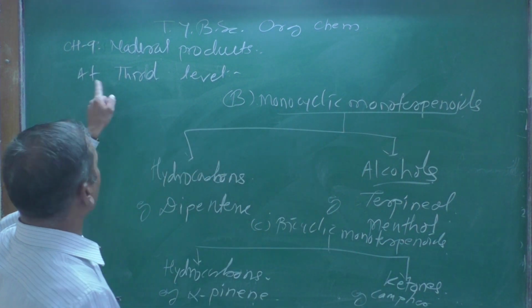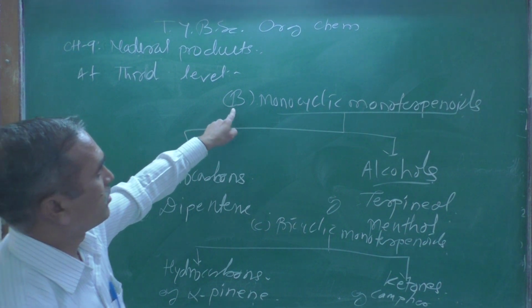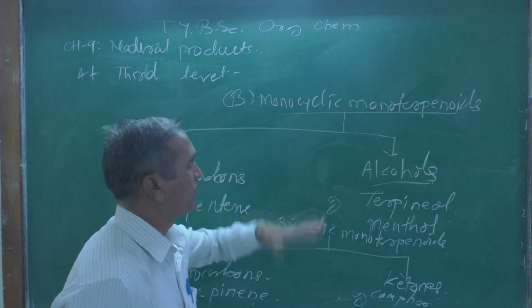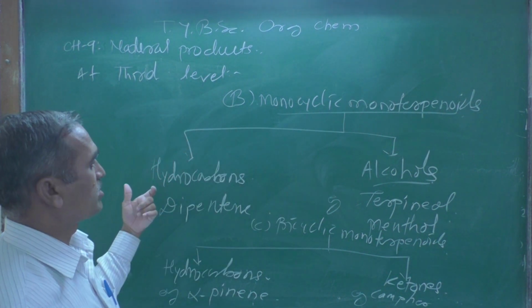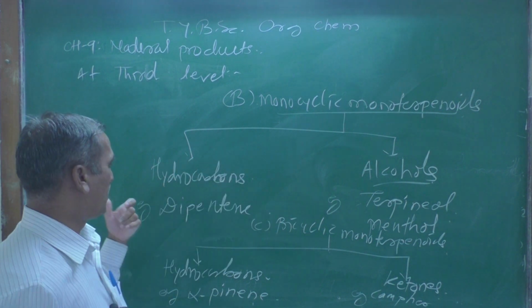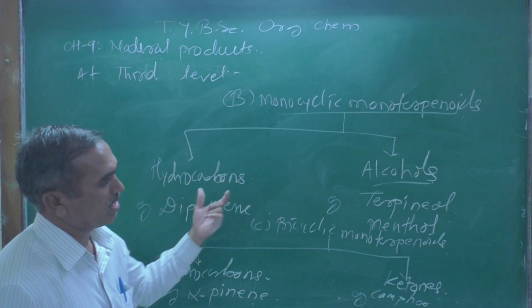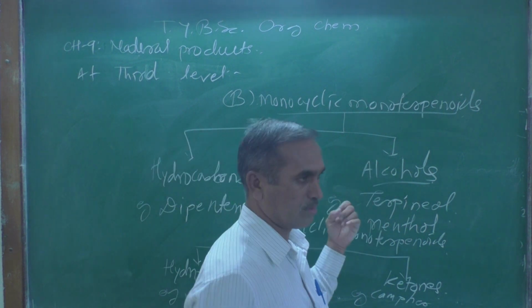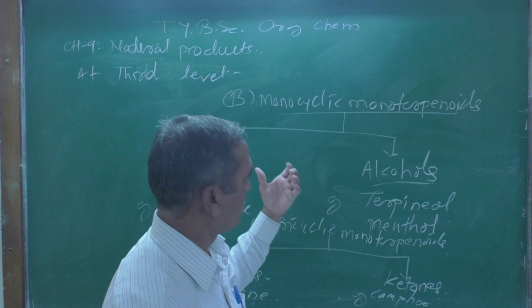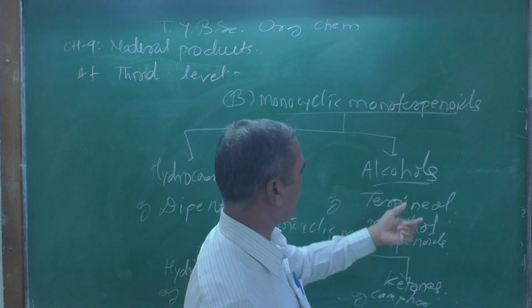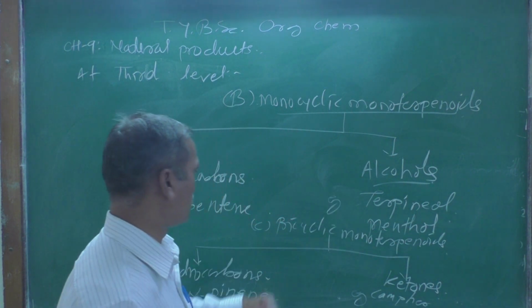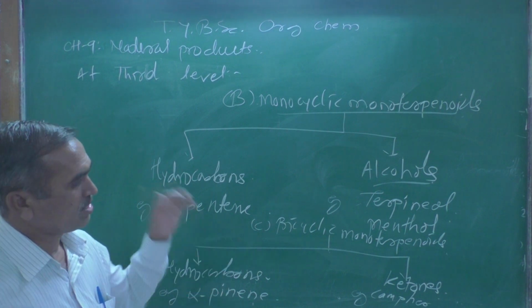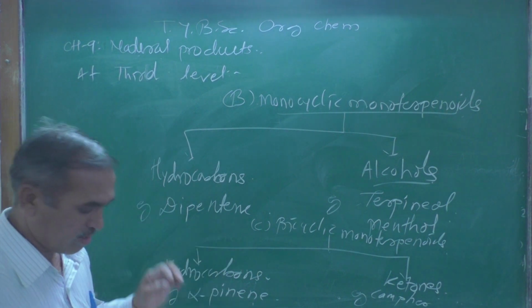Look at the third level. The monocyclic monoterpenoid is further divided into hydrocarbon and alcohols. The examples are dipentene, and for alcohol, terpenol and menthol. These are the two examples. And C is the bicyclic monoterpenoid.